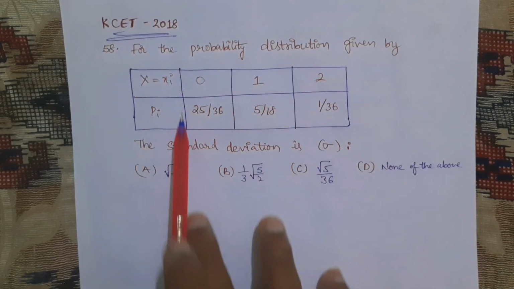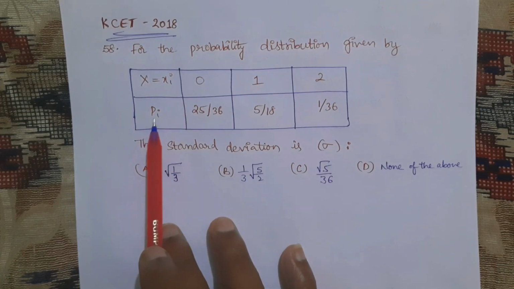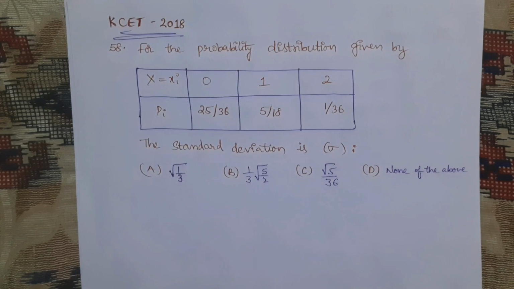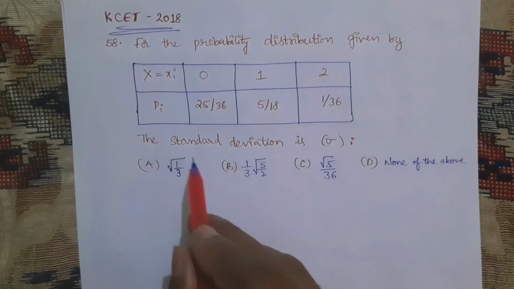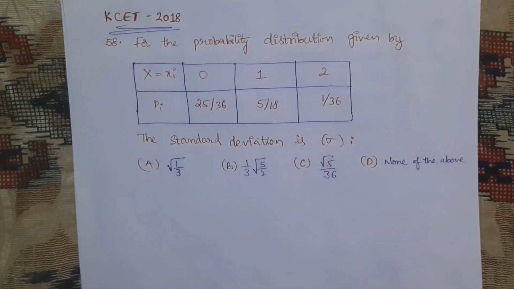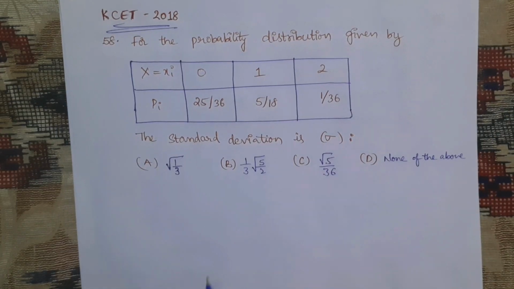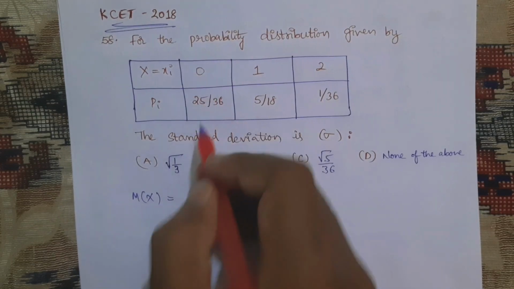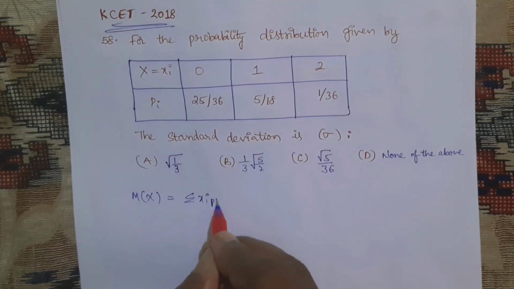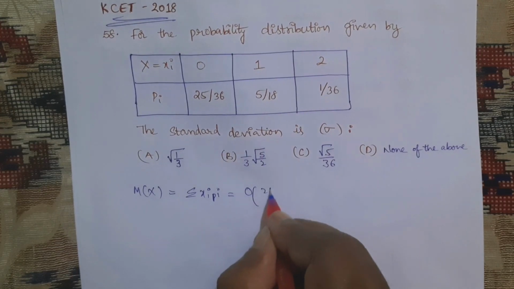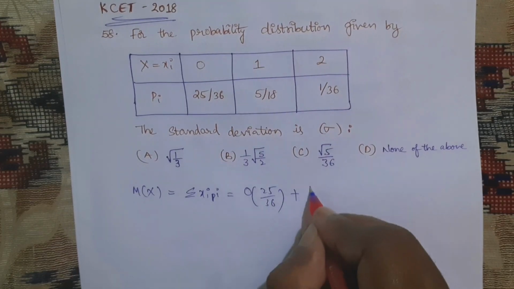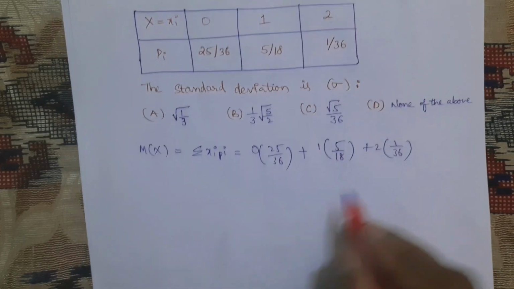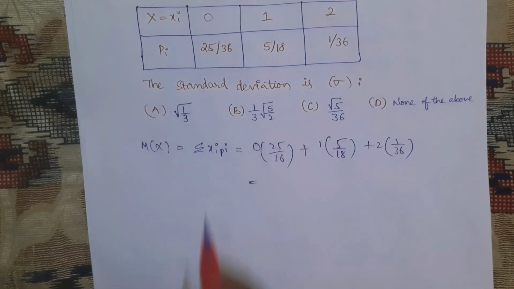in this probability distribution where they have given xi's and also pi's, pi's is nothing but the probabilities of those observations. To find the standard deviation, first we will find the mean of that, which is nothing but multiplying these two. The formula is sigma xi into pi, nothing but 0 into 25 by 36, plus 1 into 5 by 18 plus 2 into 1 by 36. Like that we need to do first sigma xi pi.